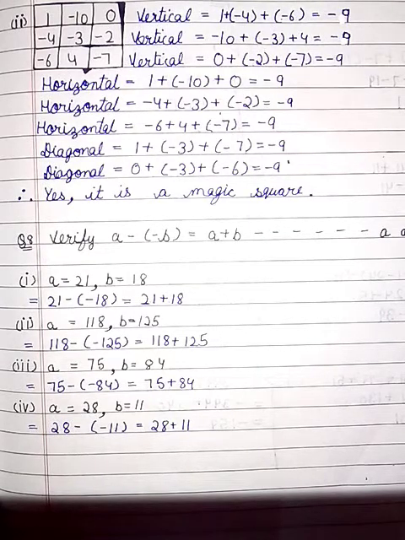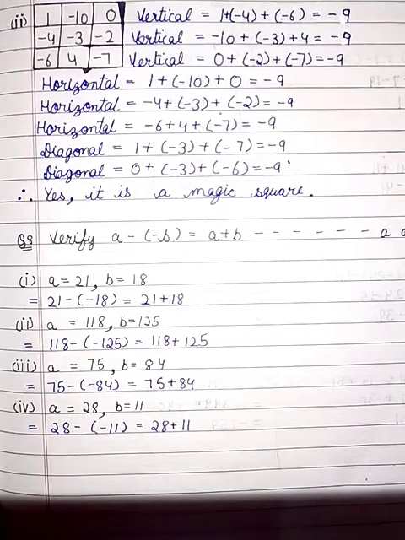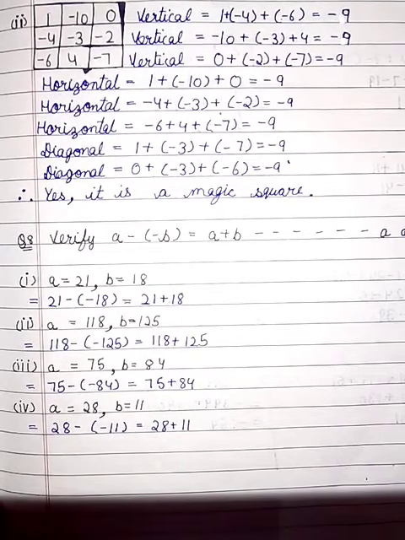Second, A is equal to 118, B is equal to 125: 118 minus 125 is equal to 118 plus 125.